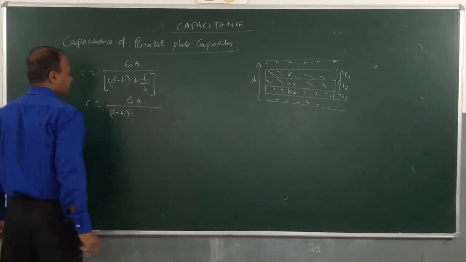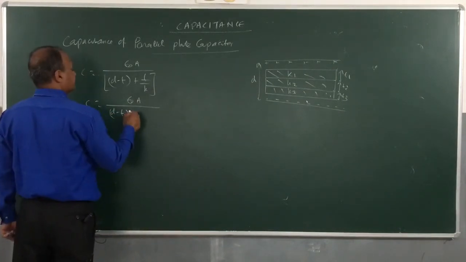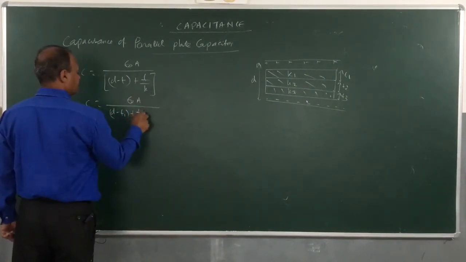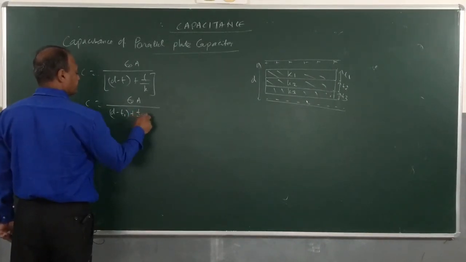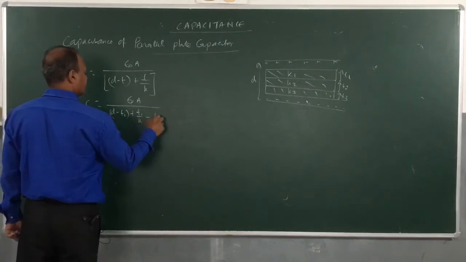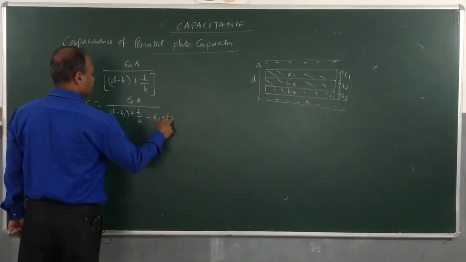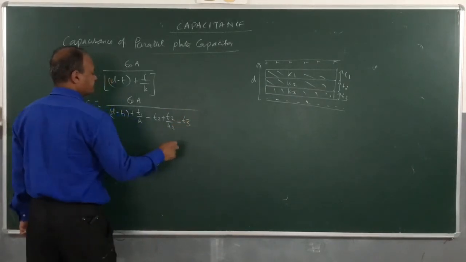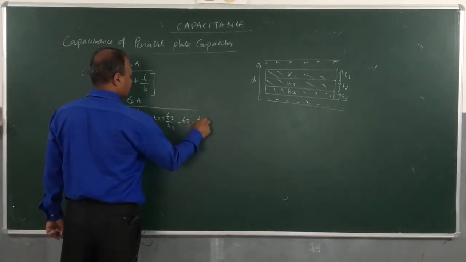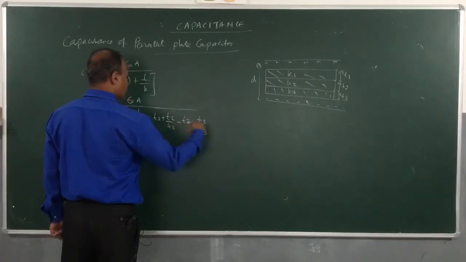plus T1 by K1, minus T2 plus T2 by K2, minus T3 plus T3 by K3. Let us go on.